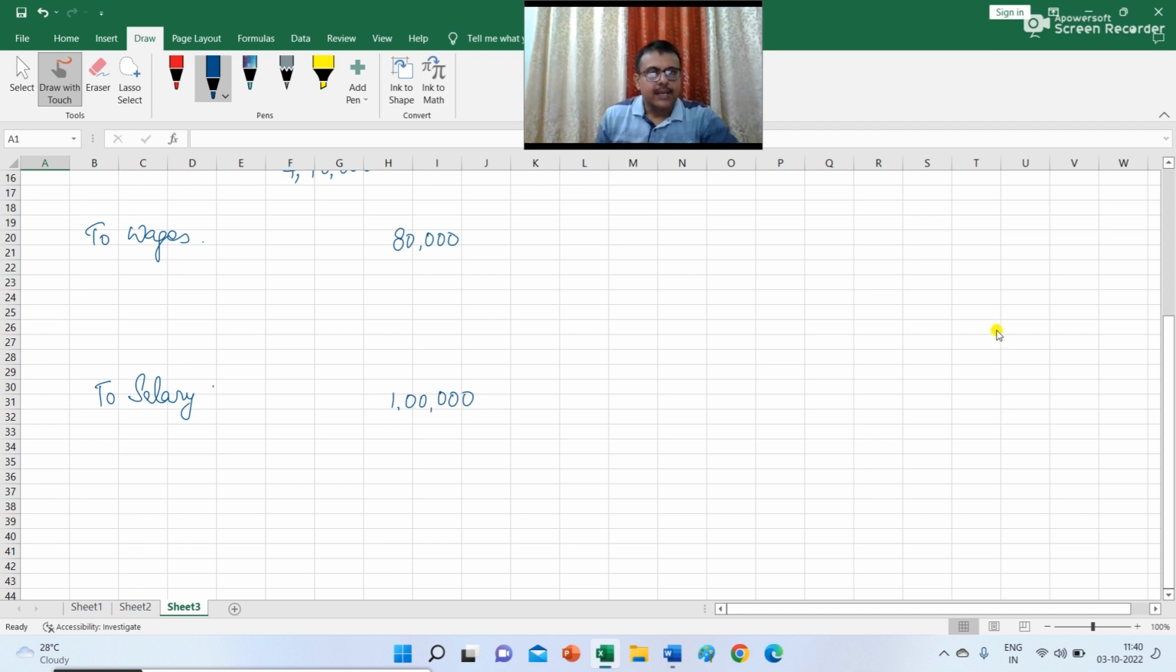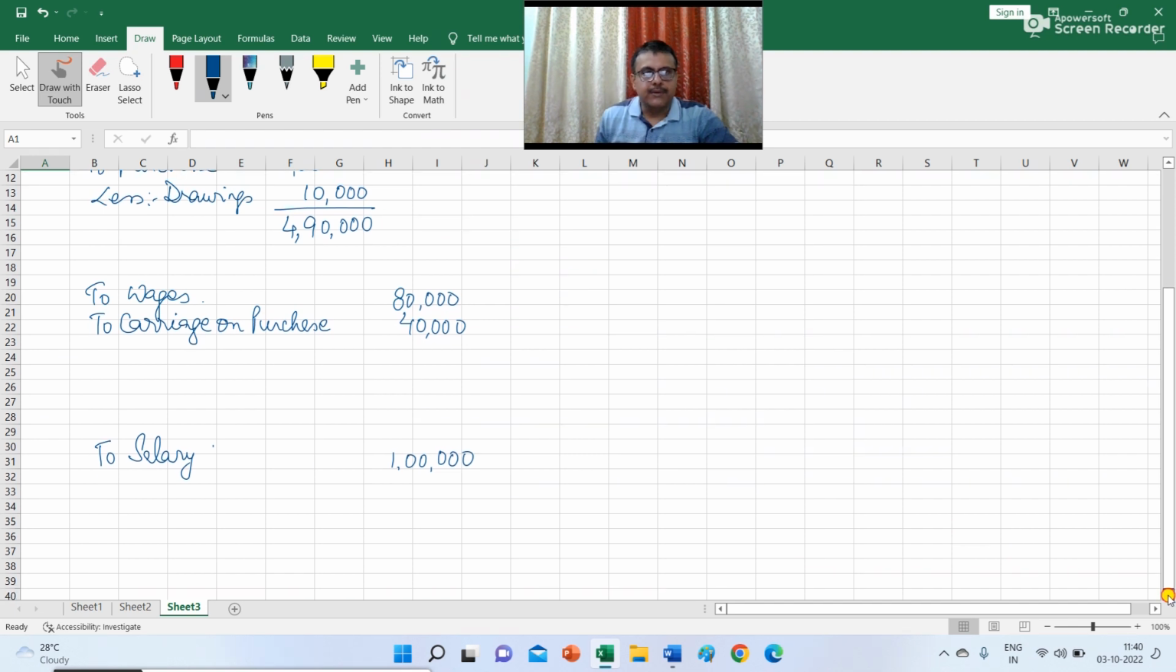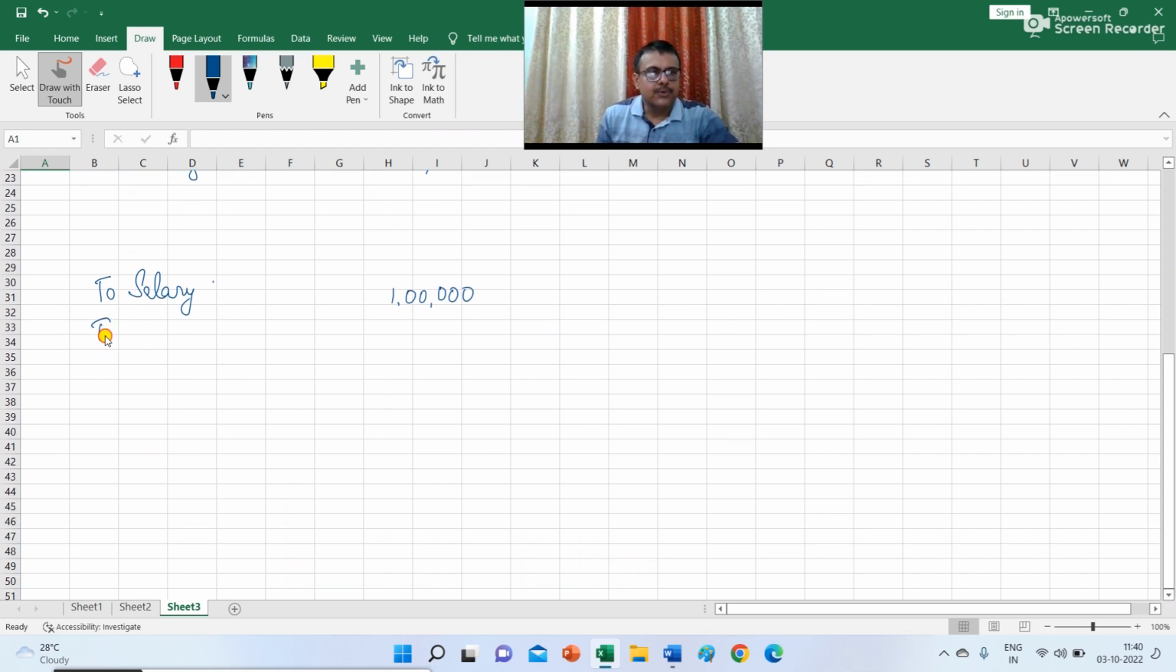Next item is carriage on purchase. So carriage on purchase to be recorded in the trading account, and you write carriage on purchase rupees 40,000. Next is the amount of insurance. So insurance to be recorded in PL account. So you write here to insurance.